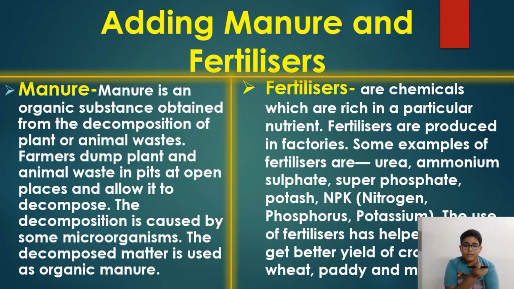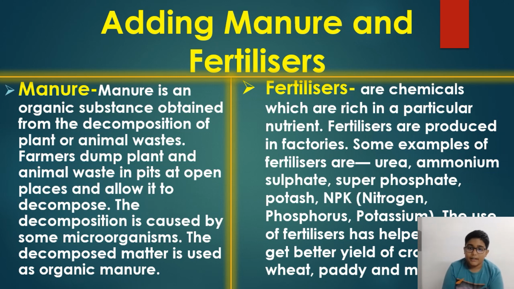Manure is an organic substance from the decomposition of animal waste or plant waste. So manure is made from animal or plant waste, or from peels of fruits and vegetables, or kitchen materials. Manures are like this. Farmers dump plant and animal waste in pits and allow it to decompose. These are degradable, and this decomposition is caused by microorganisms, the bacteria.